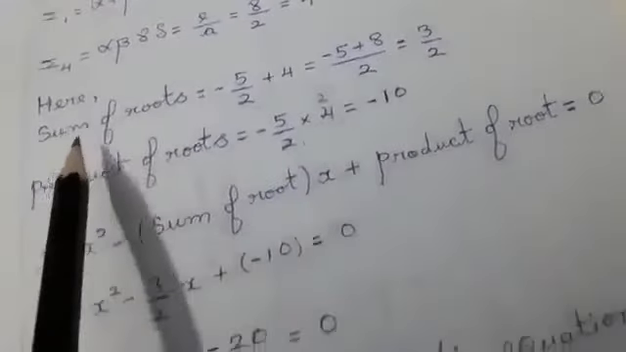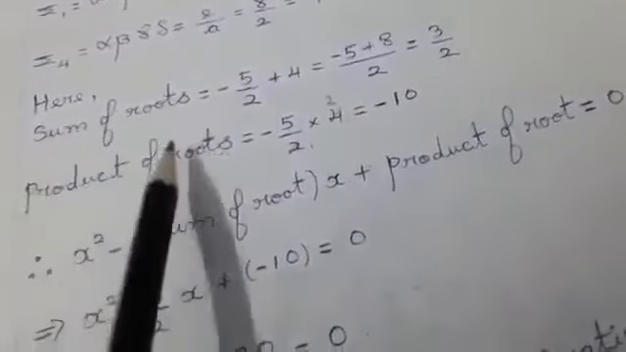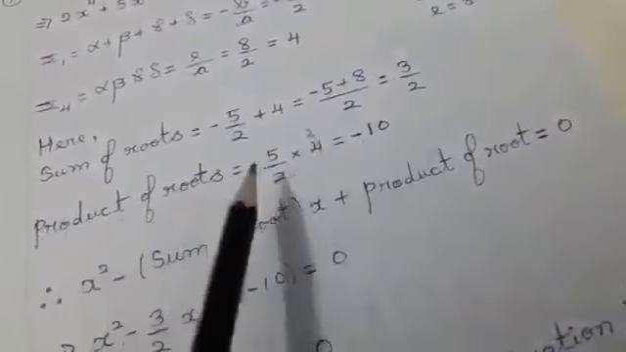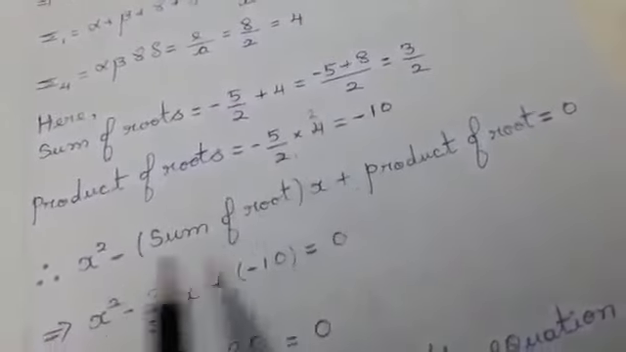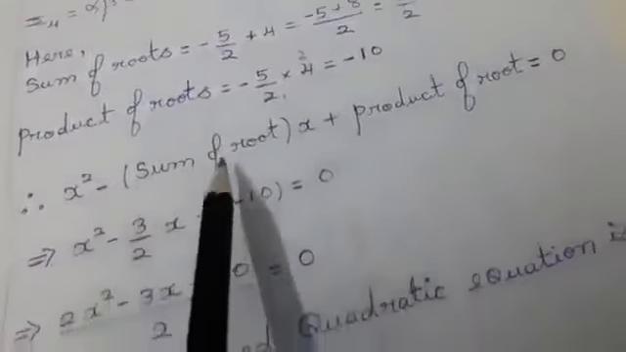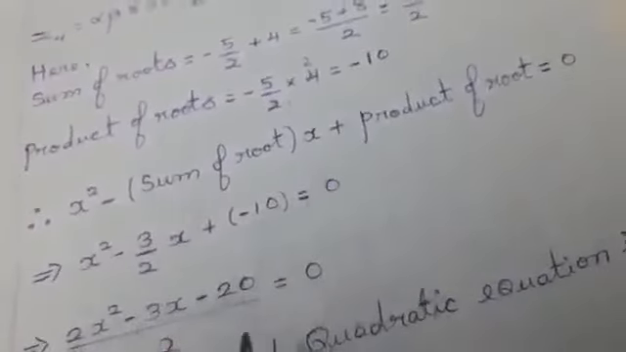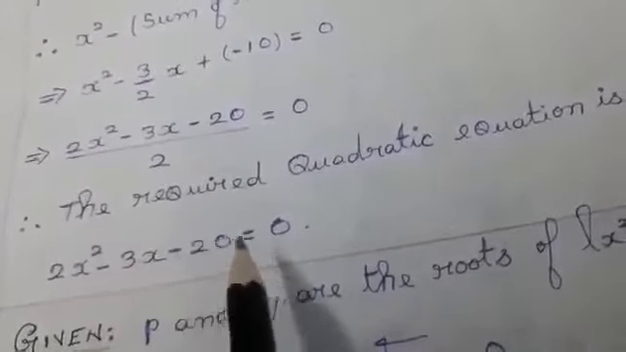Just see students, to convert this into a quadratic equation, I am taking the sum of roots and the product of roots. From where am I taking the values? From this place, minus 5 by 2 and 4. Sum of roots, add the values, we get the answer as 3 by 2. Product of roots, multiply, we get the answer as minus 10. To form a quadratic equation, this is the formula: x square minus sum of roots x plus product of roots equal to 0. Substitute the values. The final answer is that the required quadratic equation is 2x square minus 3x minus 20 equal to 0.